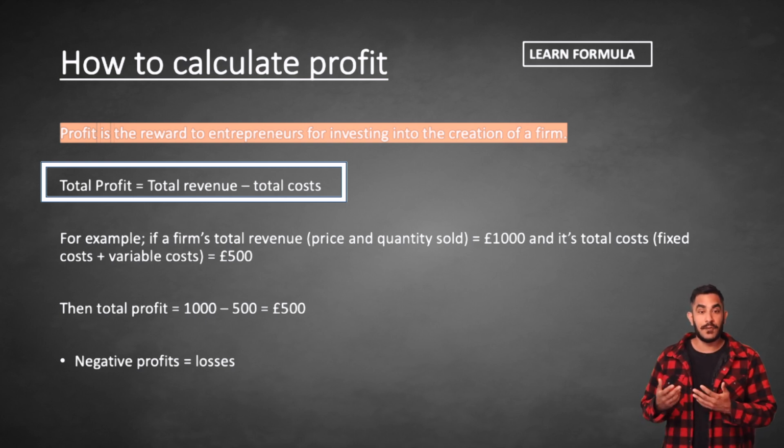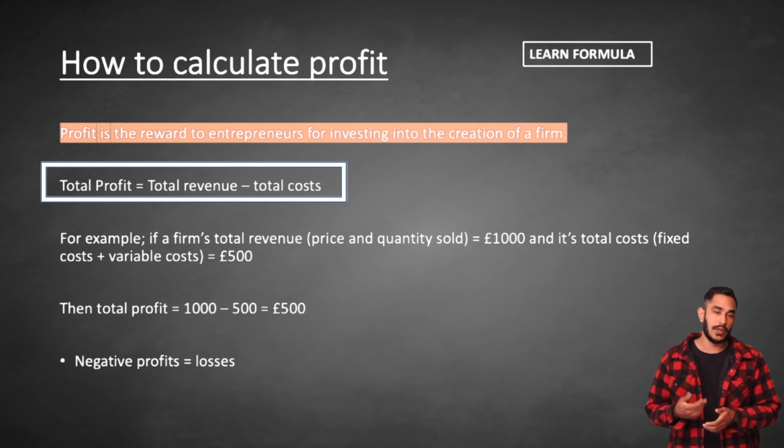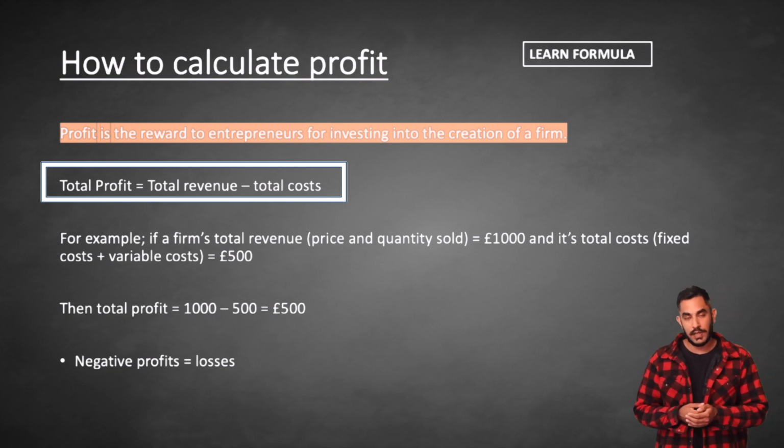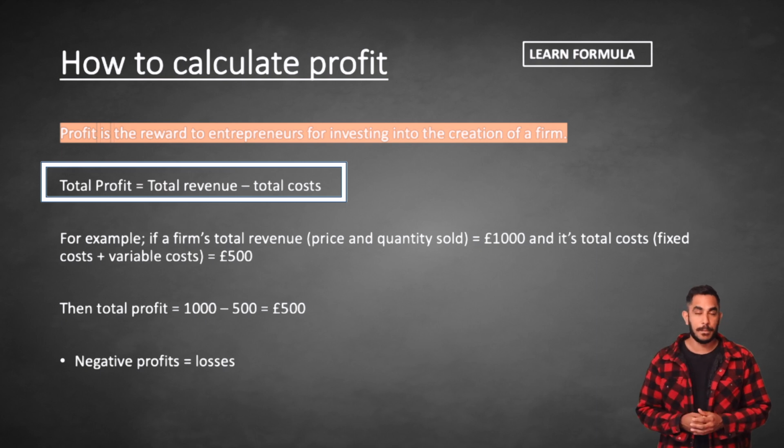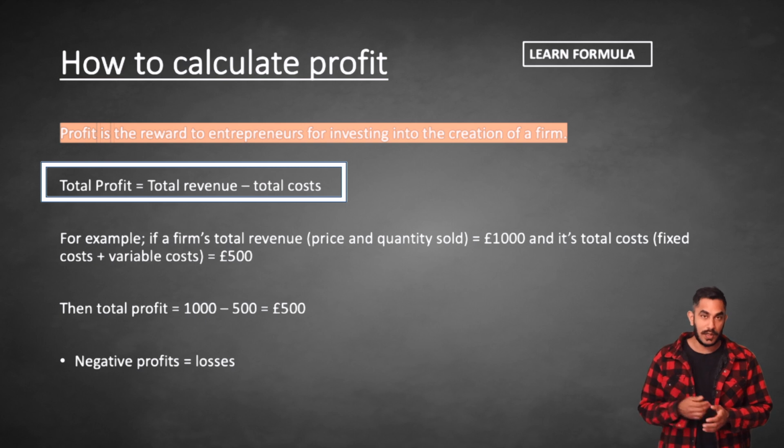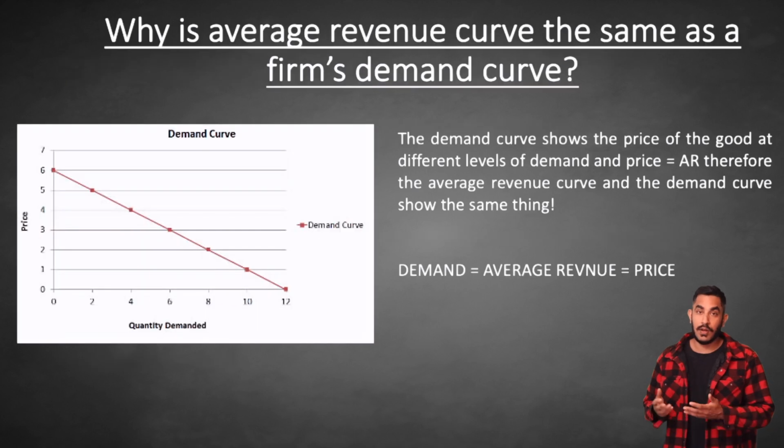For example, if a firm's revenue is £1,000 and its total costs are £500, the total profit received by the firm will be equal to £1,000 worth of revenue minus £500 worth of costs, which will give us £500 worth of profit. If profit is negative, that must mean that costs are more than revenues. In this instance, we say that the firm is making a loss.